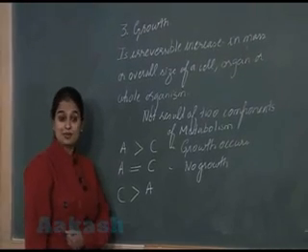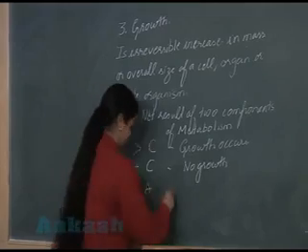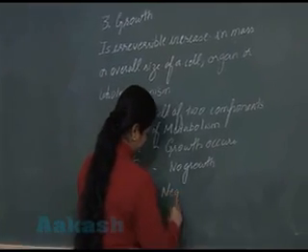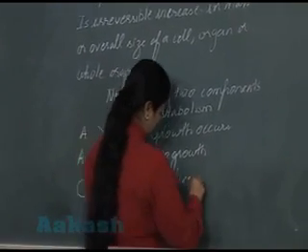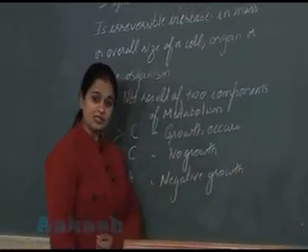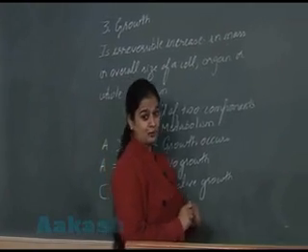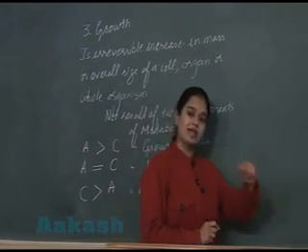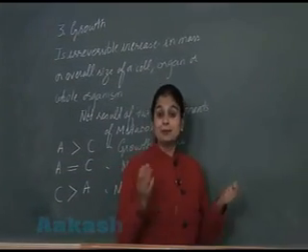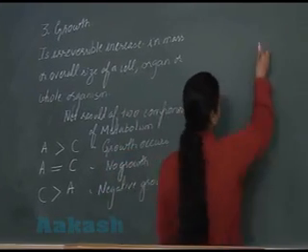When the breakdown is more, surely it results in negative growth. Now we are going to compare the growth occurring in plants and animals.